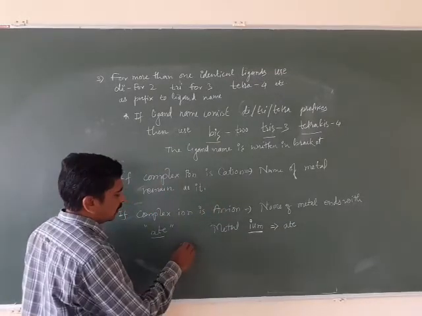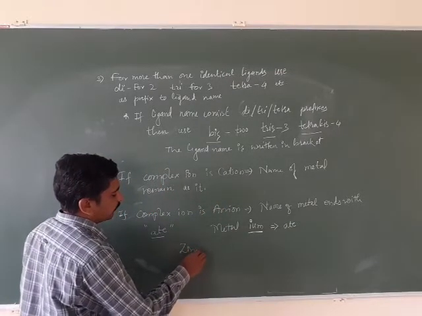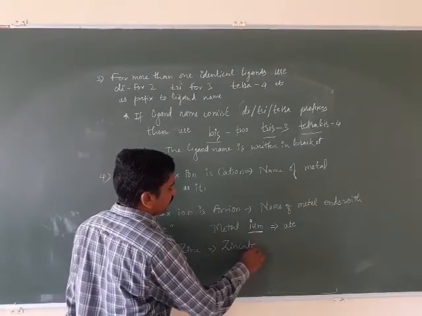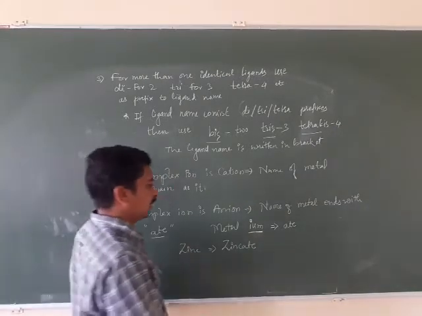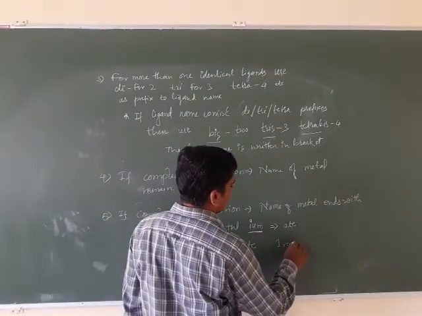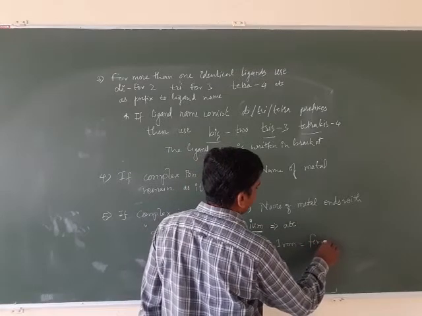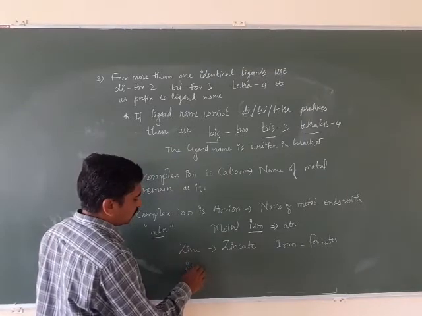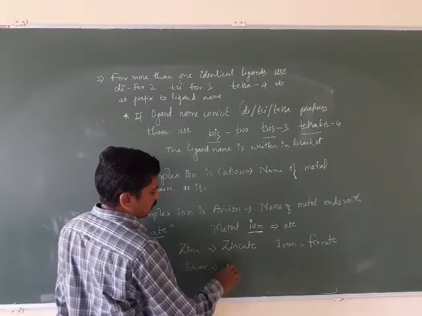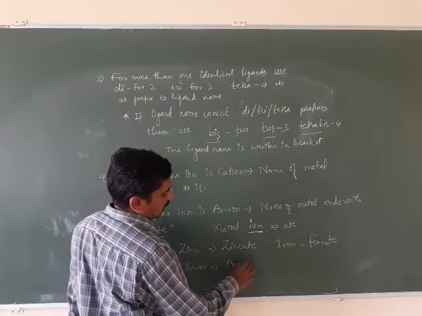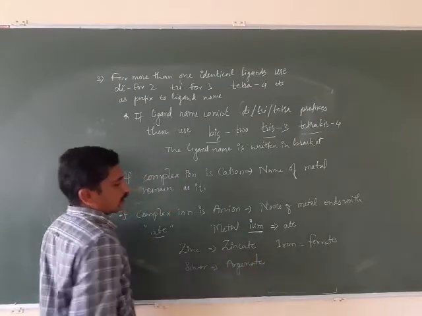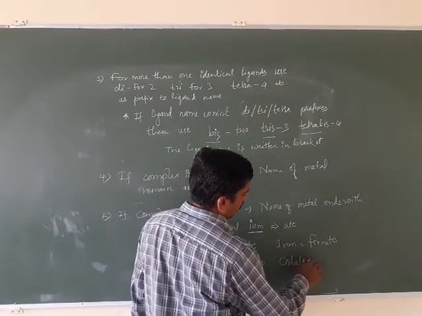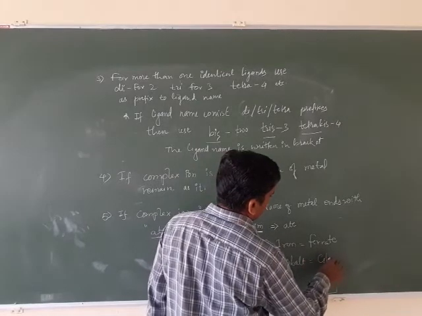For example, zinc becomes zincate. Iron becomes ferrate. Silver becomes what? Argentate. Cobalt becomes cobaltate.